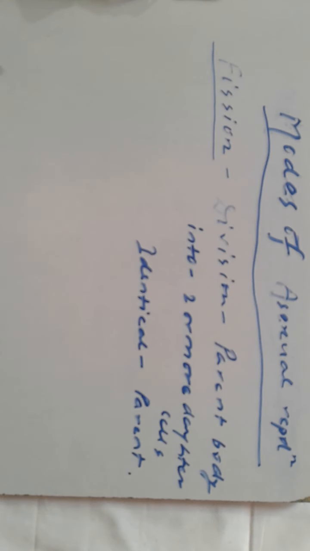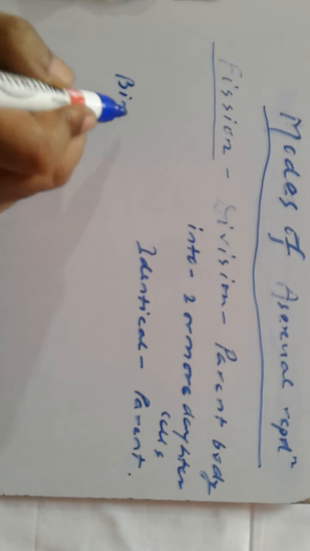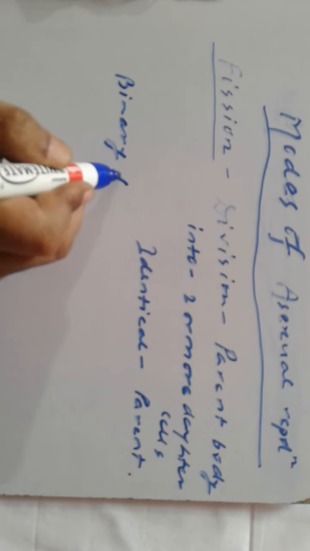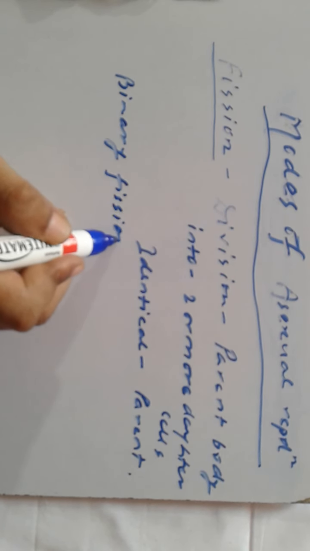It can occur by binary fission and it can also occur by multiple fission.